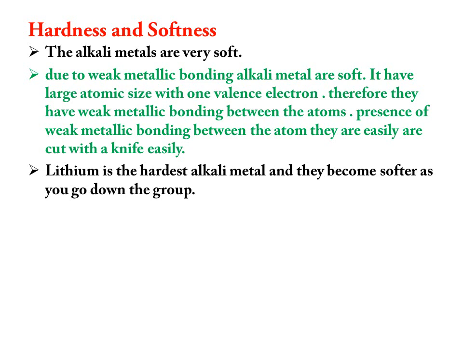As we go down the group, the atomic size increases, and they have only one valence electron. Then there will be weak metallic bonding, since there is only one valence electron. Therefore, they have weak metallic bonding between the atoms, and because of this they are easily cut with a knife.